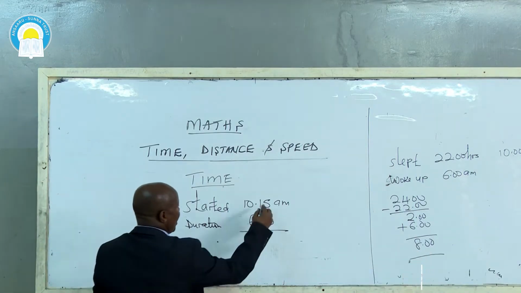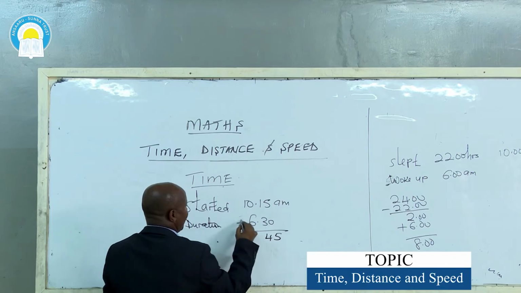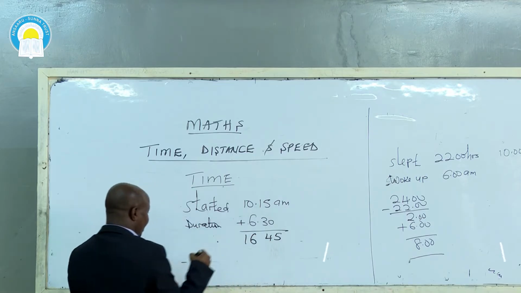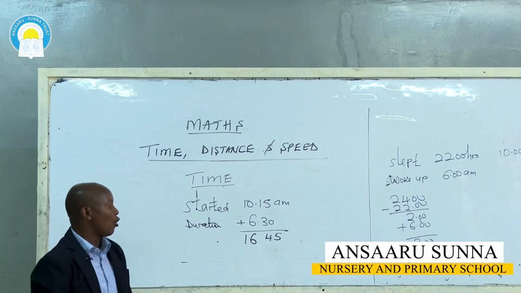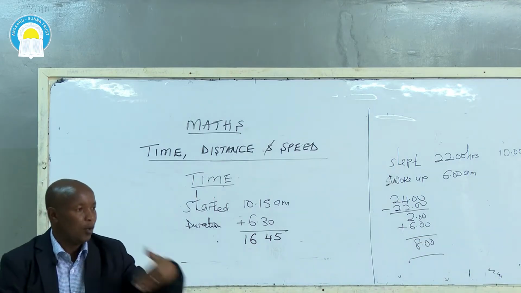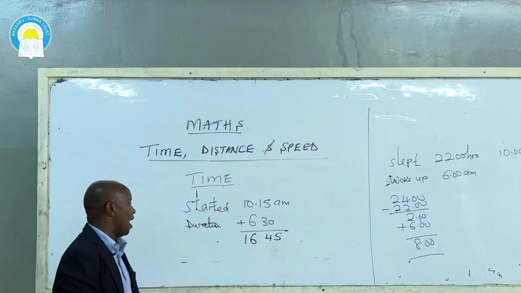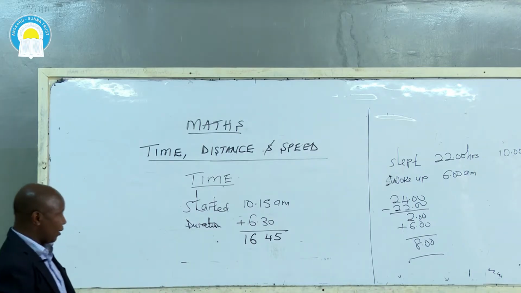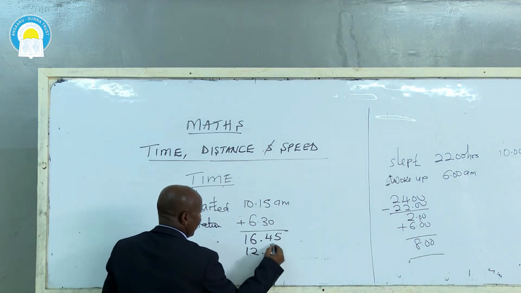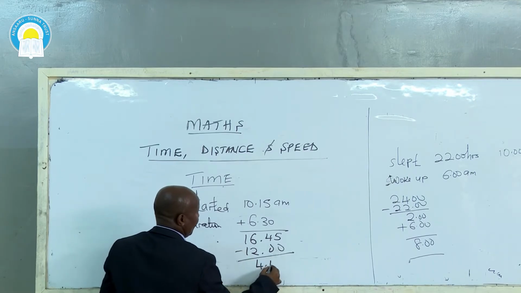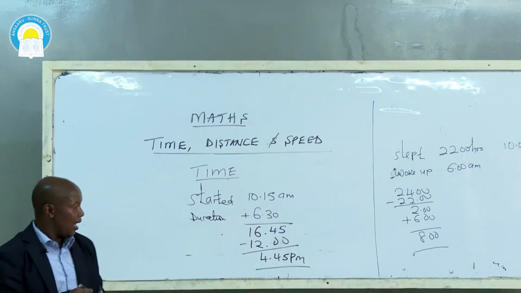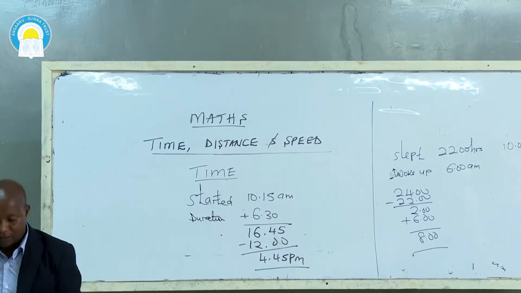In our time now, we have here 5, we have 4, then we have here 16. 16:45 hours. The other will be PM because 16 is already more than 12. Remember I said after 12 noon, we start PM. So already now this is PM. So to get time in 12-hour clock system, you just take away 12, then you get now 4:45 PM in the afternoon. That's the time that the meeting ended.